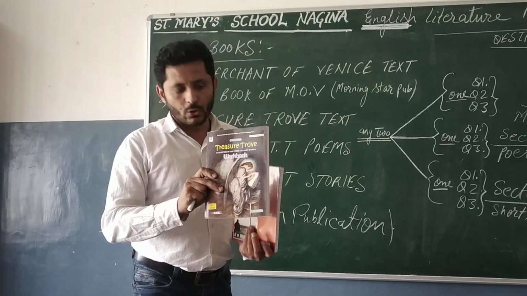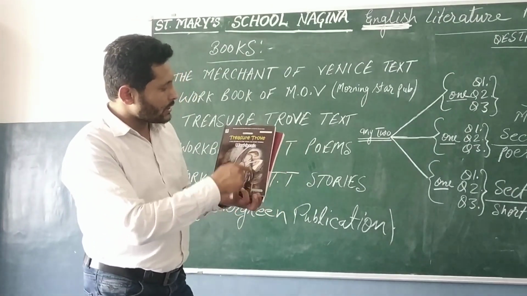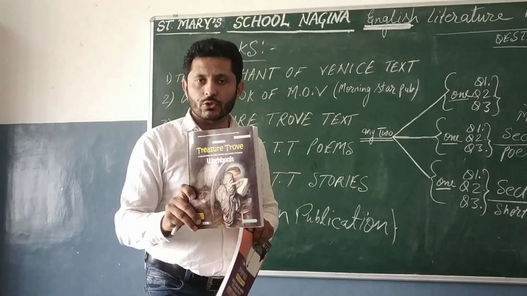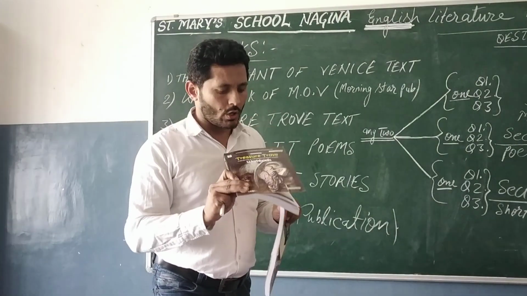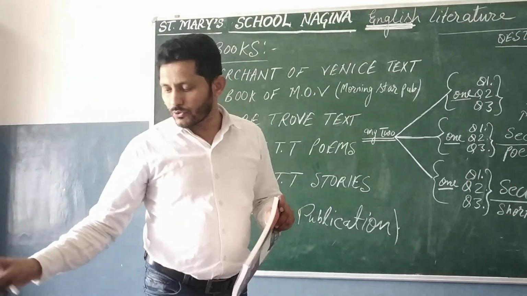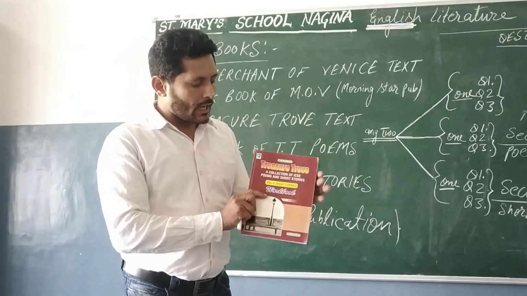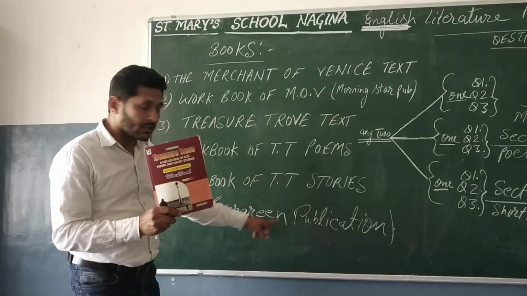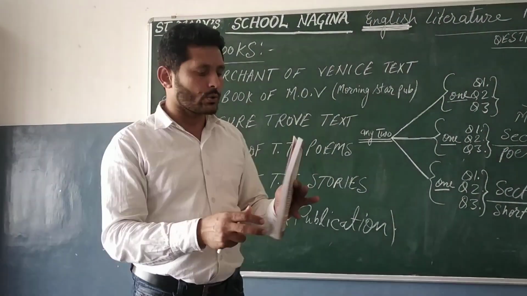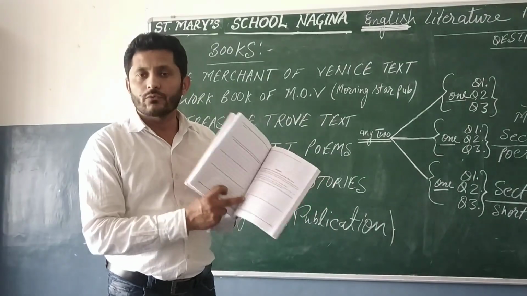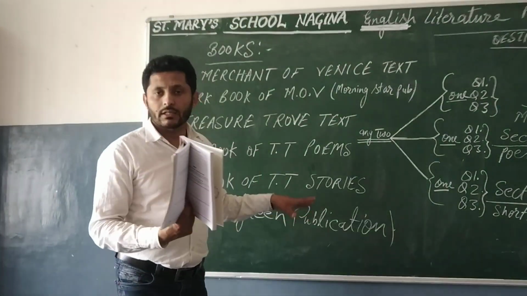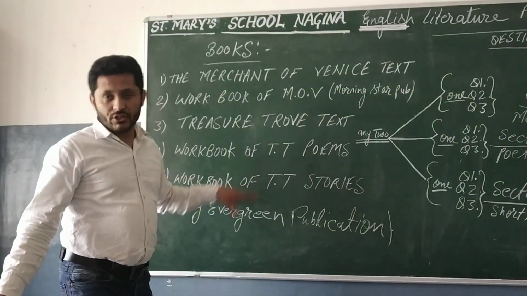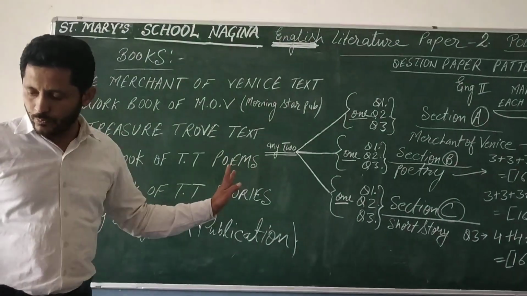Then related workbooks also we have. This workbook is of Poems, Volume 1. It is also Pressure Trove by Evergreen publication. You have to keep in mind, buy this textbook. Then I have the last workbook, of short stories. This is also from Evergreen publication and it has all the stories and its work. You have to do the work after understanding the teaching. So like this we have a total of these 5 textbooks for English Literature Paper 2.